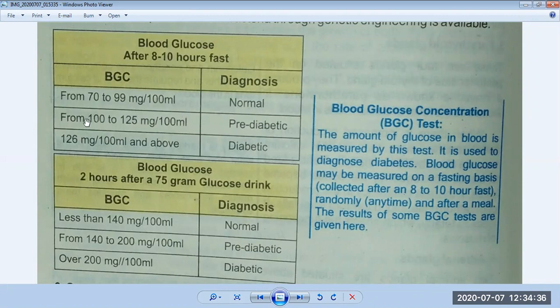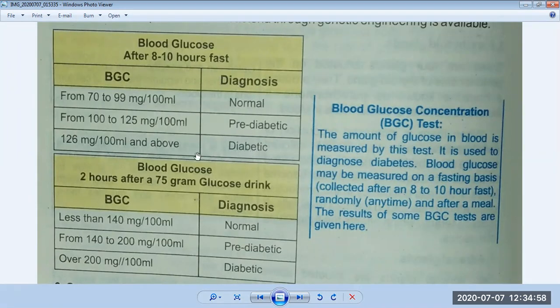If its ratio is from 100 to 125 milligram per 100 ml, then a person is called pre-diabetic. It means at risk of diabetes. If its ratio is 126 milligram per 100 ml and above, then a person is diabetic.